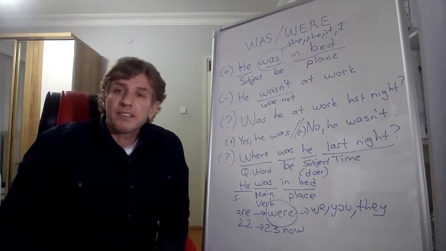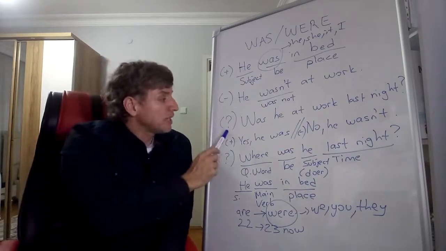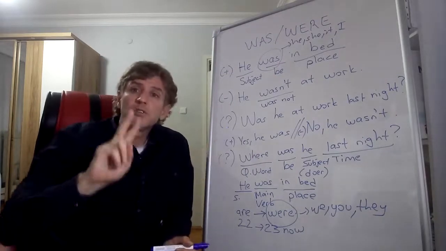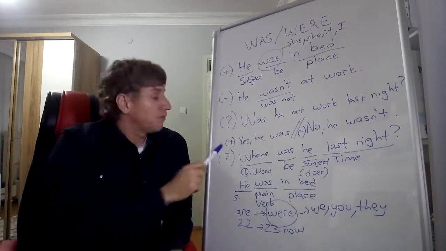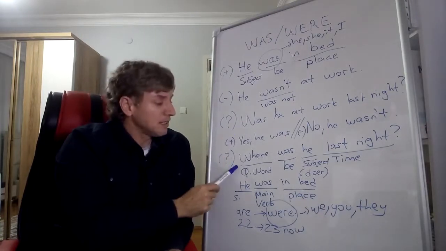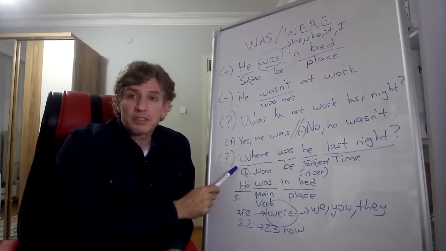Okay, is it clear? Okay, with questions, there are two kinds of question, okay? The first one is yes/no question, and the second one is information question.